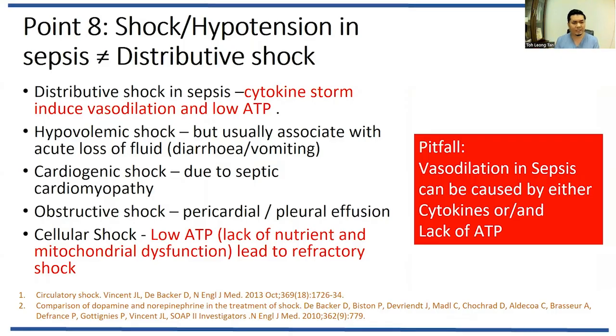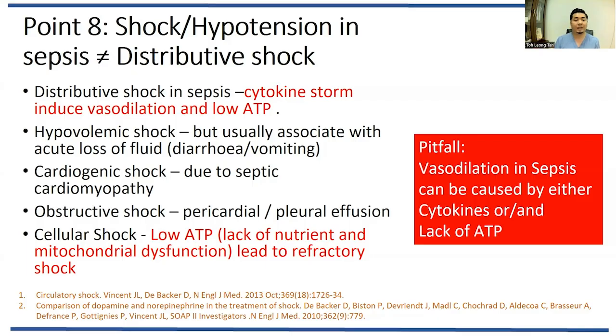So this vasoplegia cannot be reversed by vasopressors. It can only be reversed by giving ATP, which means giving food or glucose. So that's why you have to remember, when the patient has septic shock, it doesn't mean that they only have distributive shock. They can, but in septic shock you can have other shocks as well concurrently, such as hypovolemic shock. How are you going to suspect that the patient has another shock, such as hypovolemic shock?